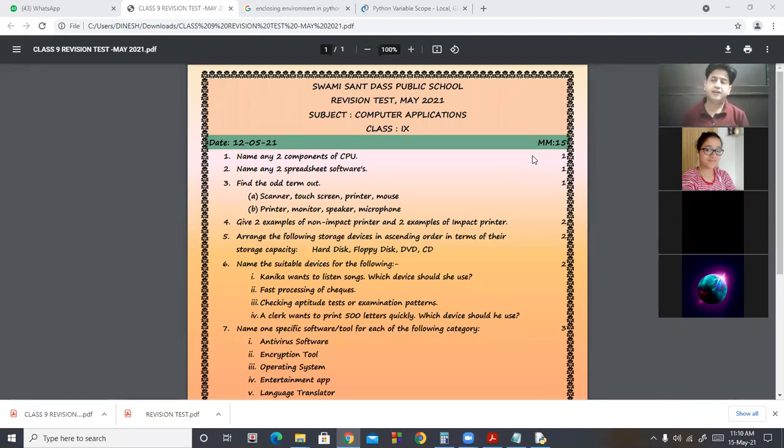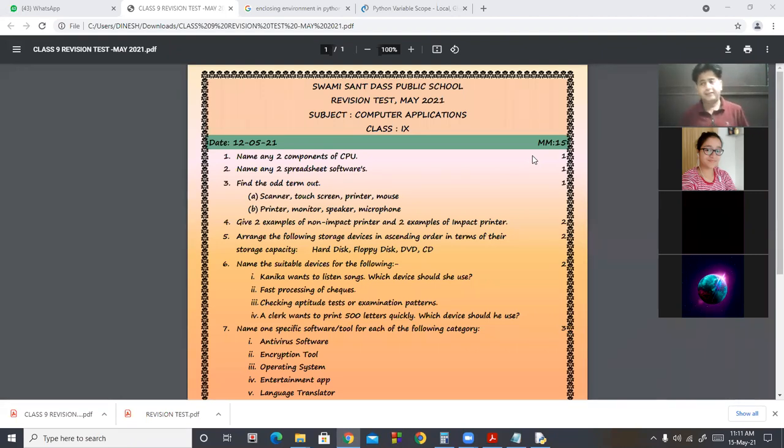So the language translator converts high level language into low level language, but in the case of assembler, it converts your assembly language into low level language. But interpreter and compiler convert your high level language into low level language. Compiler converts the whole program in one go, but interpreter converts one line at a time. Compiler is fast, interpreter is slow. Example of compiler is C++. Example of interpreter is Python.